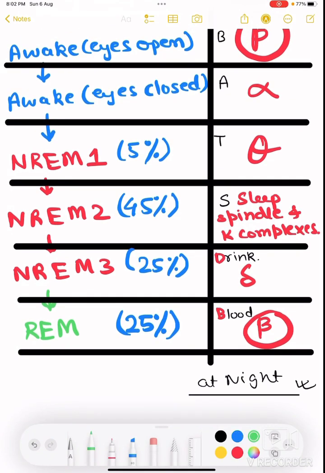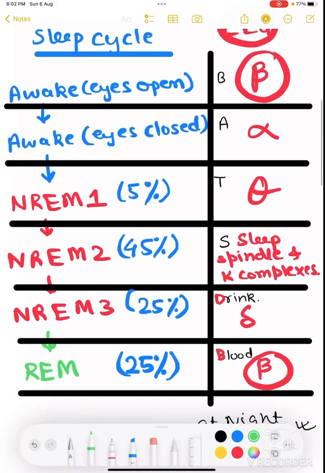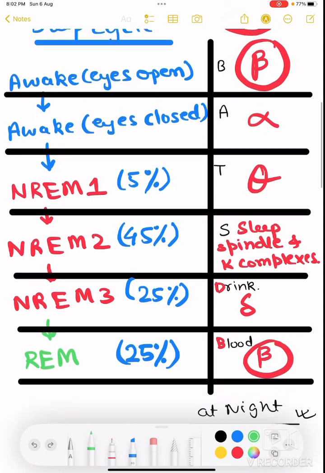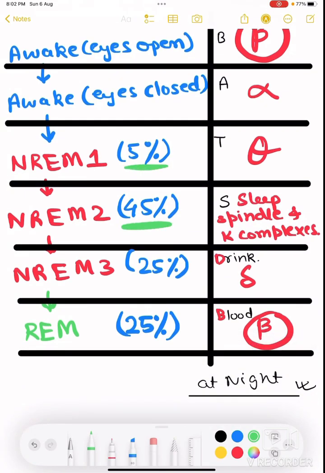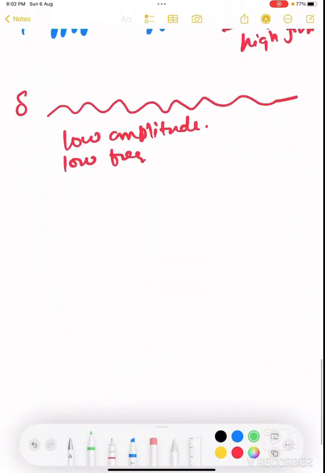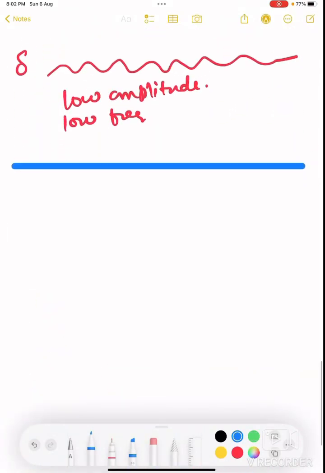INICET has once asked this question: what type of EEG pattern is seen in the longest phase of the sleep cycle? Which one of the following is the longest phase of the sleep cycle? It is NREM 2. And what pattern is seen? Sleep spindles and K complexes, right? So it is very important that you remember these things, especially NREM 2. Another important thing is the pathology associated with it.